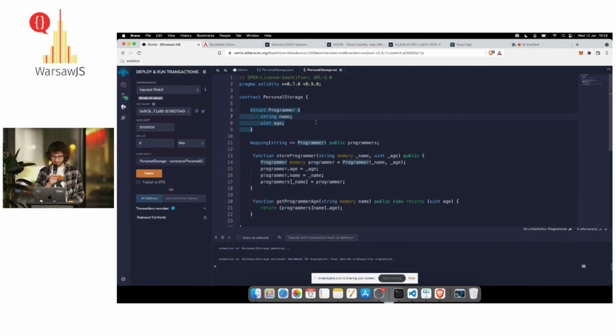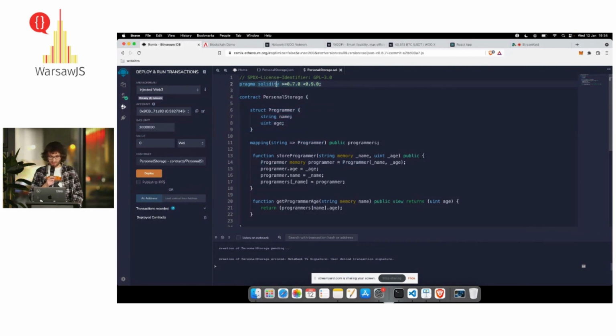Of course, we can do it in Visual Studio Code also, but this is very useful. So right now, for the purpose of this presentation, I prepared a really simple application. We can say it's a backend for our front end.